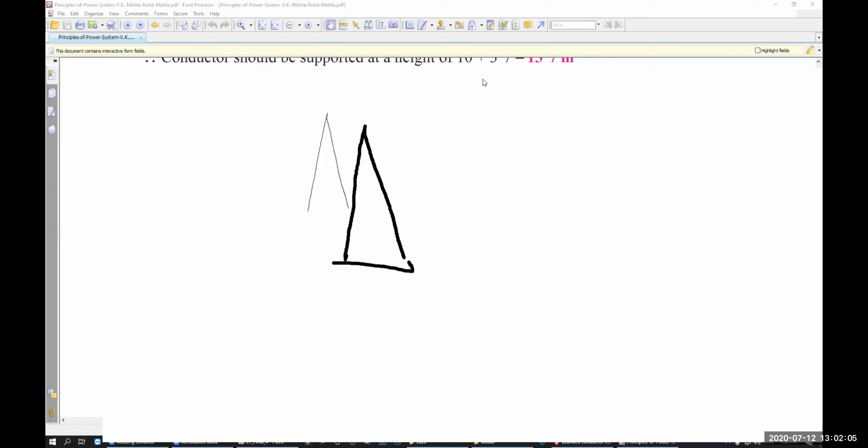Now, if you have a conductor, how am I seeing this? I am actually seeing this vertically. Do you understand what I am saying? Yes, sir. That means you are not looking at it like this. No, not like that. You are actually looking like this.